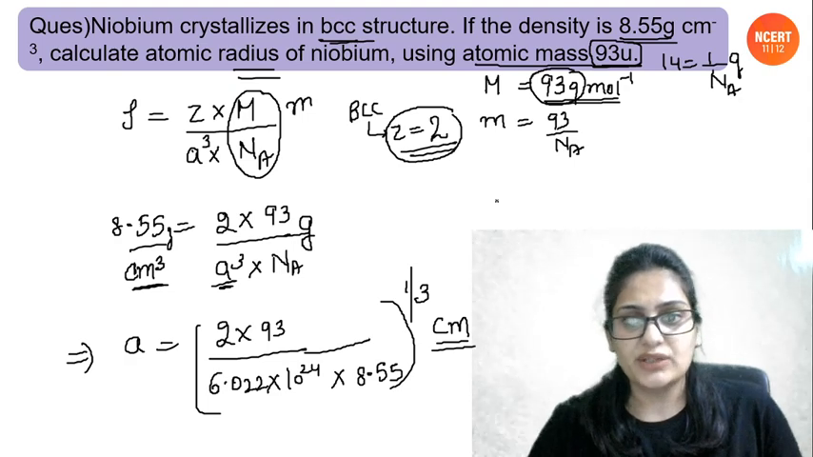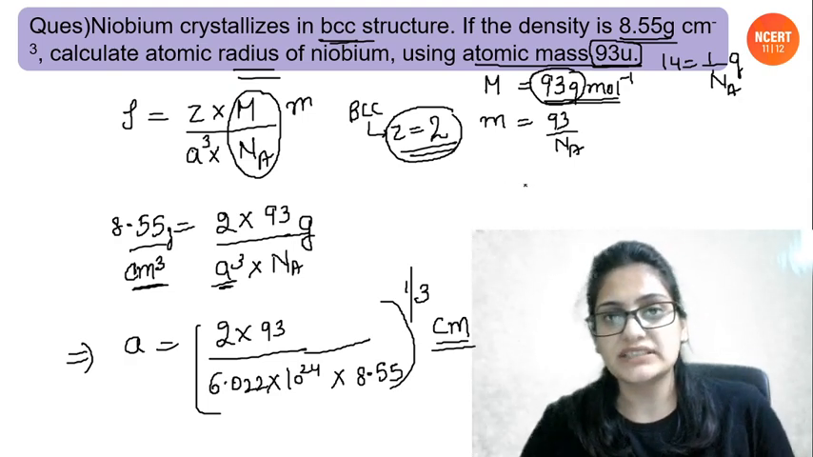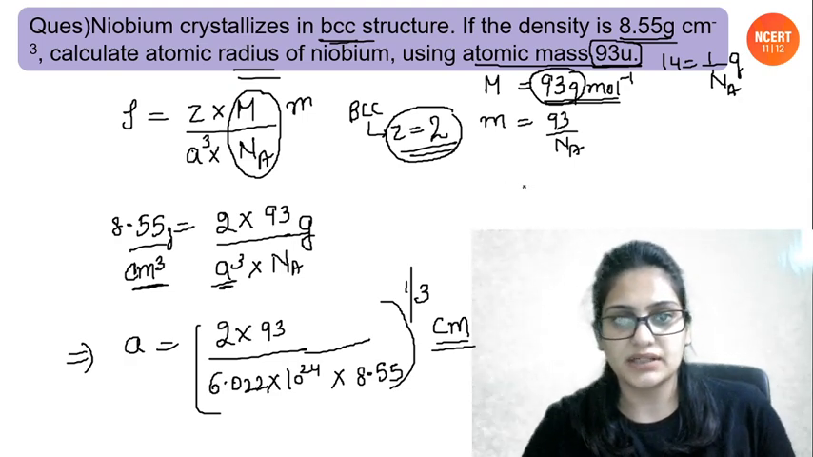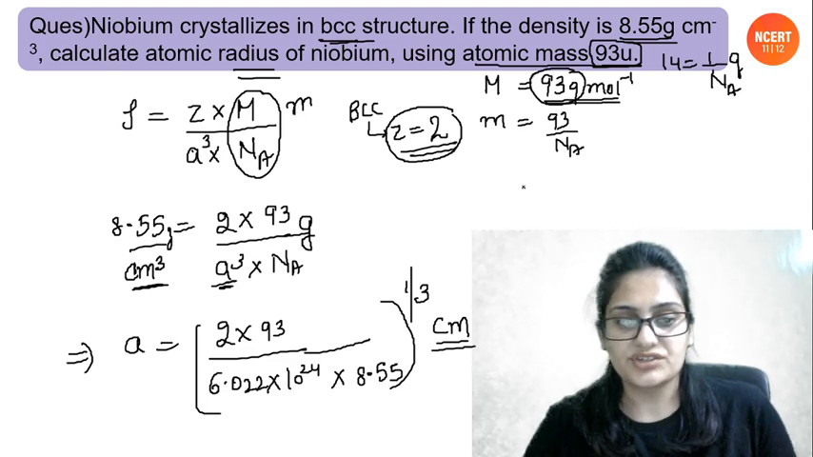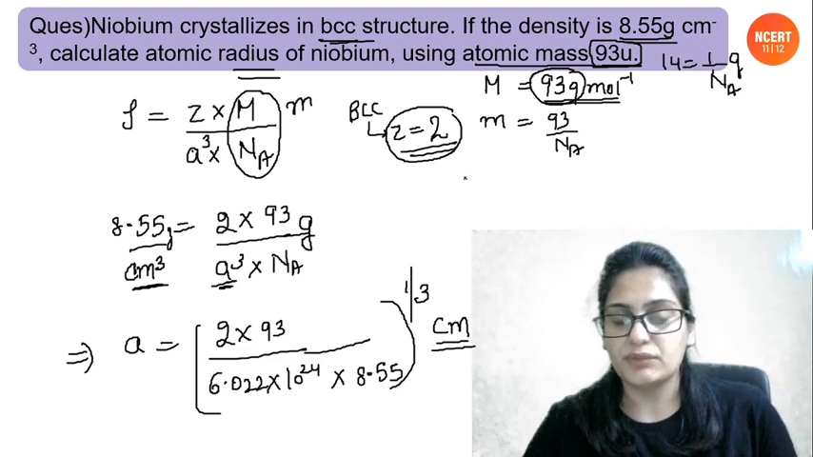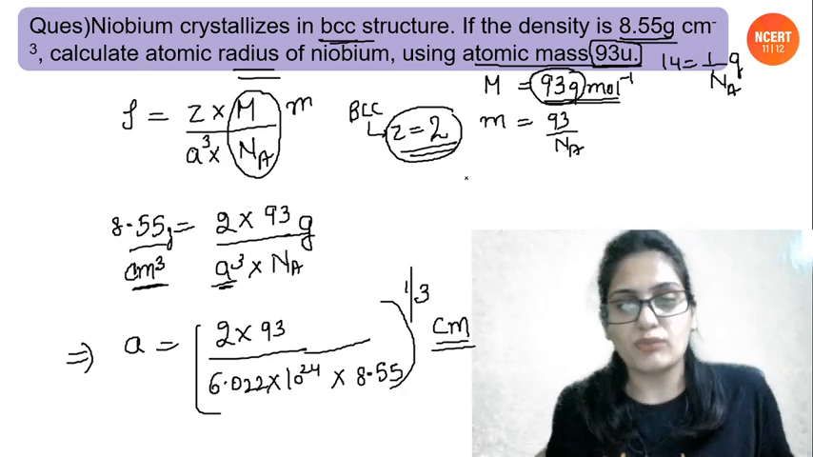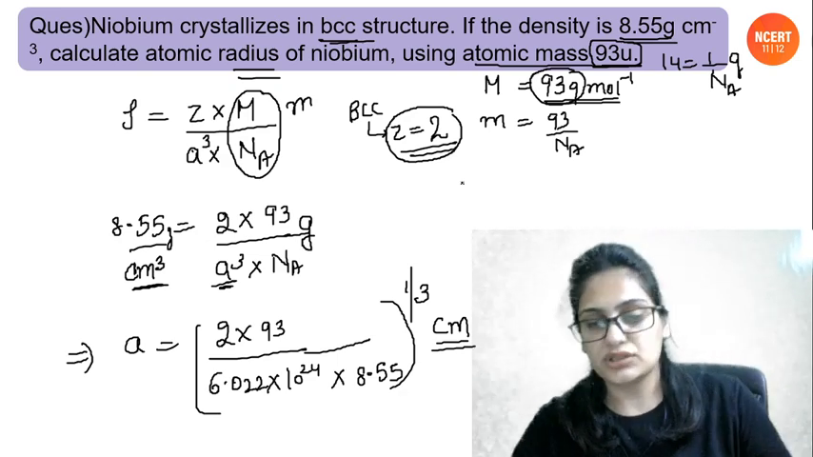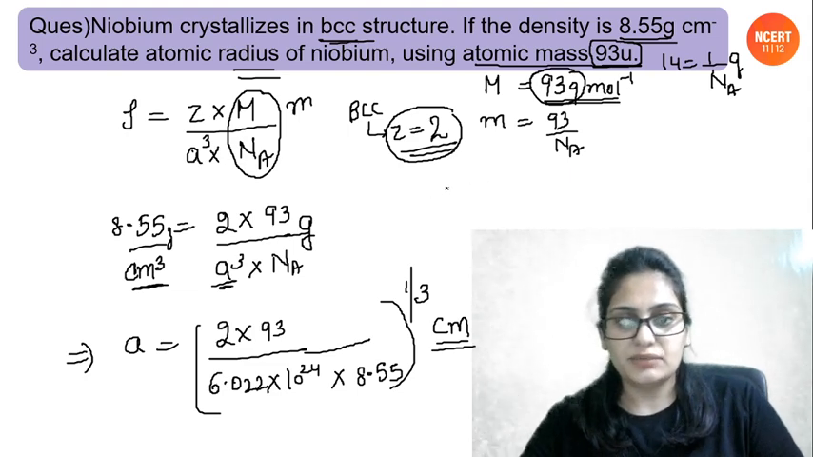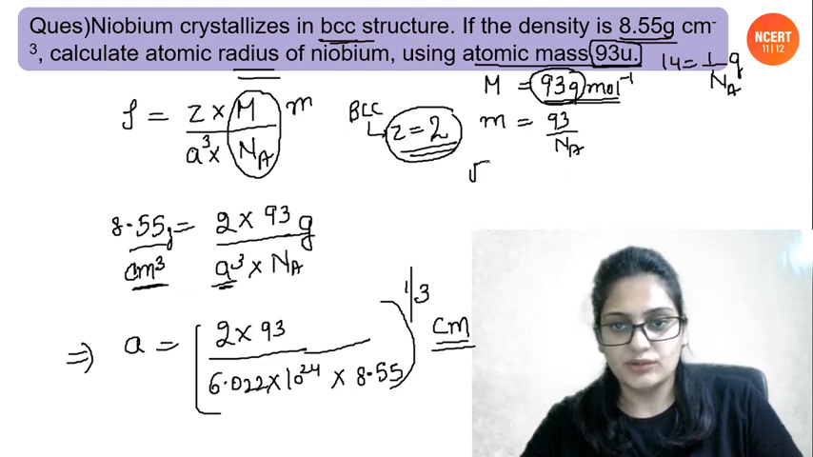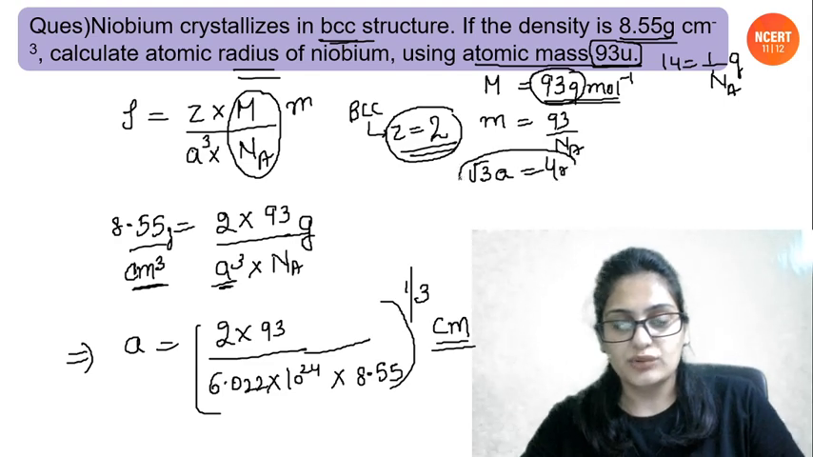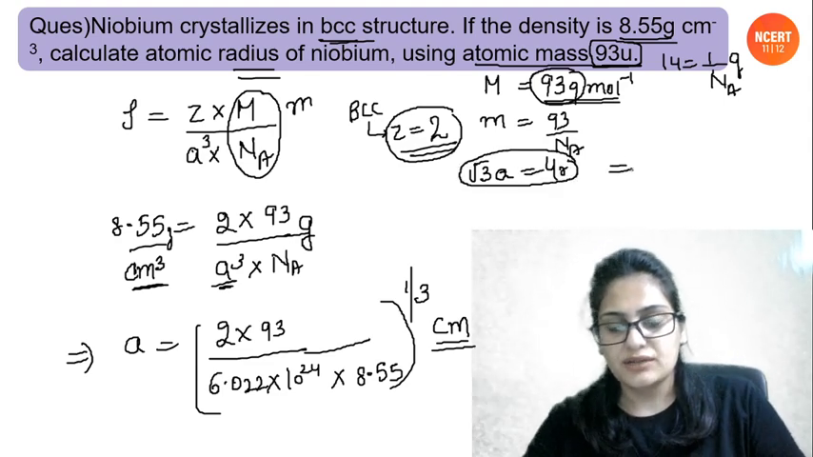Now people, when you have BCC arrangement, what is the relationship between A and R? We know that in BCC the atoms touch each other along the body diagonal, right? They touch each other along the body diagonal. So basically for BCC, I'll just write it here. Root 3A is equals to 4R, right? Root 3A will be equals to 4R. So from here, R will be equals to root 3A by 4.